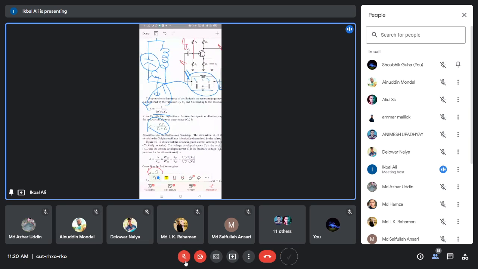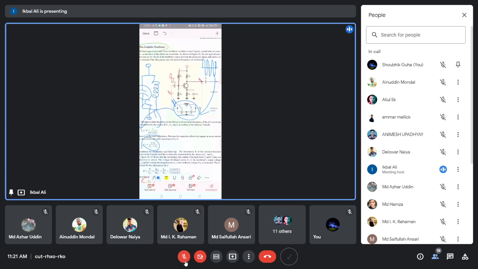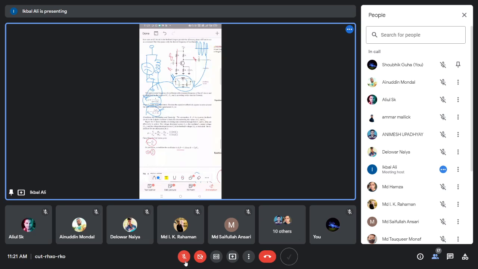So that's it. The output of this oscillator produces a sine wave signal, whose frequency is this one. So we have calculated the frequency of the output signal of the oscillator. I hope you have understood this Colpitts oscillator circuit. It produces a radio frequency signal. We have derived the expression for the frequency, the resonant frequency of the tank circuit, 1 by 2 pi root over LCT. We have also calculated the feedback factor, beta equal to C2 by C1. In that way, gain is C1 by C2.